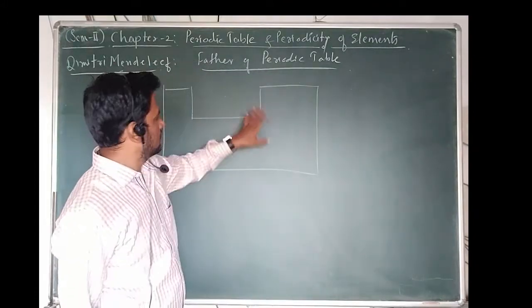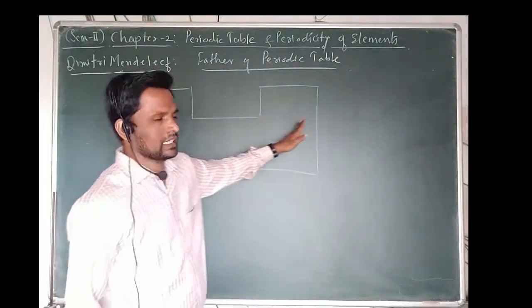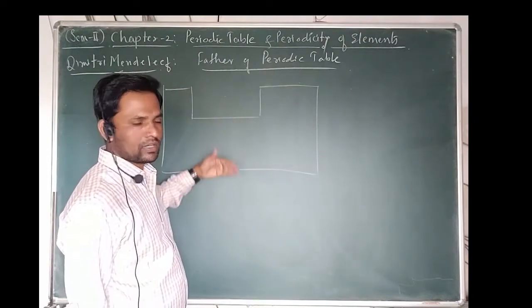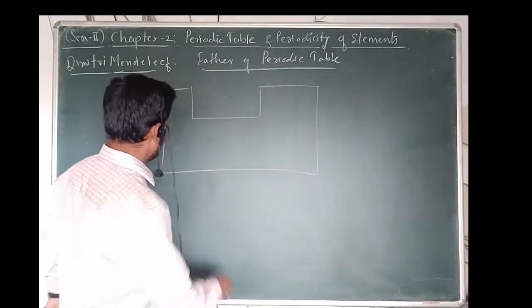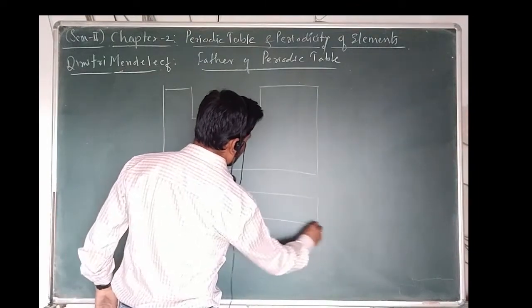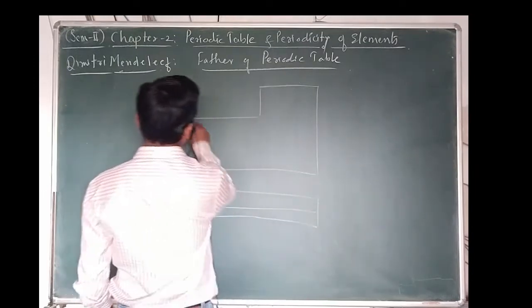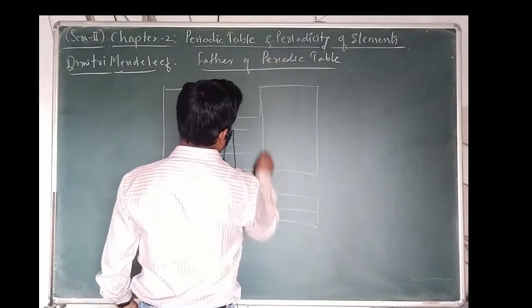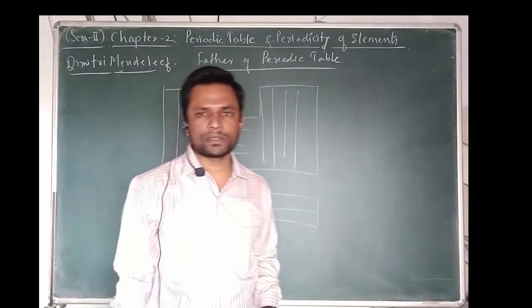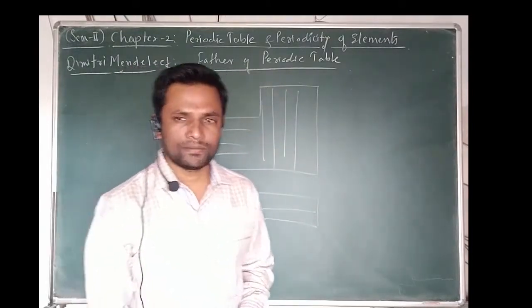S block elements are on the left hand side, P block elements on the right hand side, D block elements in the middle, and below the D block elements we have the F block elements, that is the lanthanide and actinide series.